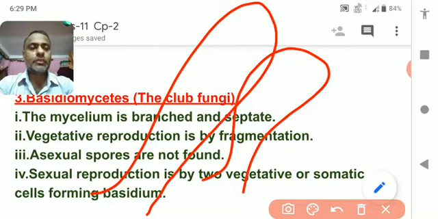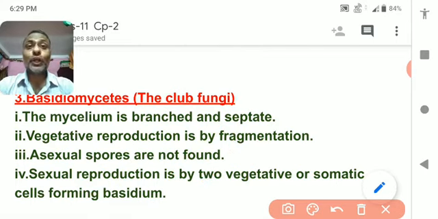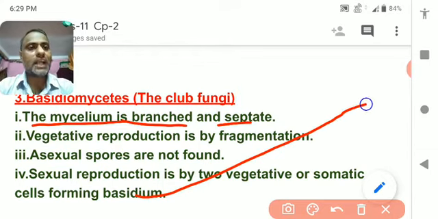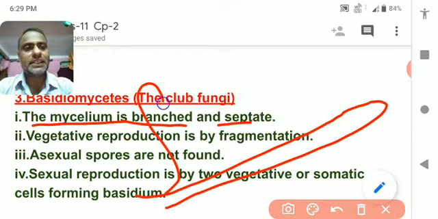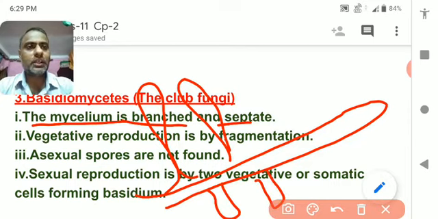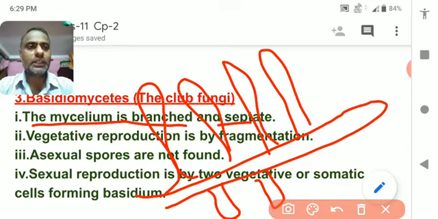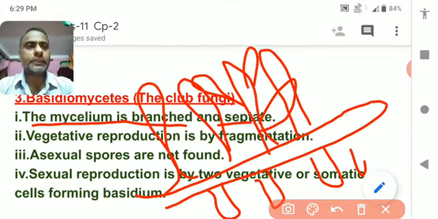Now we are going to study the different features of Basidiomycetes. Hope you will understand all the things. First of all, the mycelium is branched and septate, means a single hypha has several branches like this. This is the branch from both sides, so they have a lot of branches from all parts of the body.